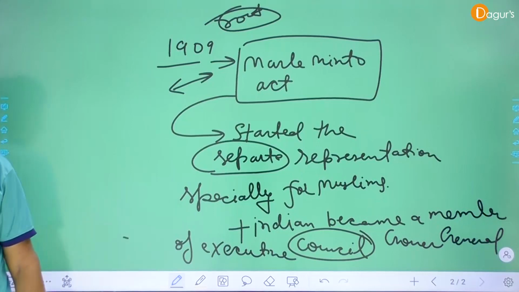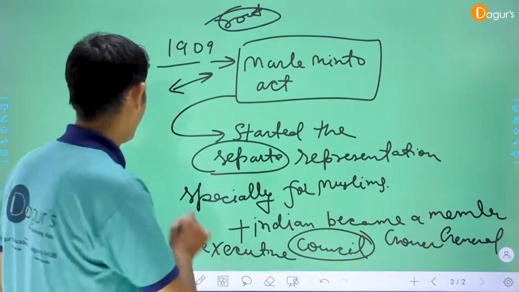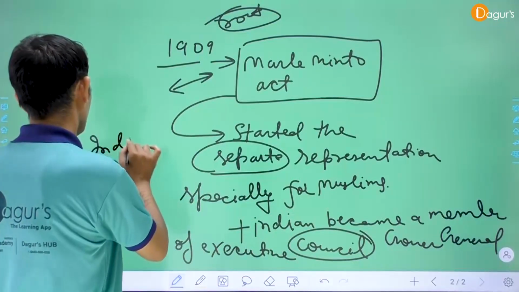Clear? And the next provision: Indians could also become Indian Secretary.